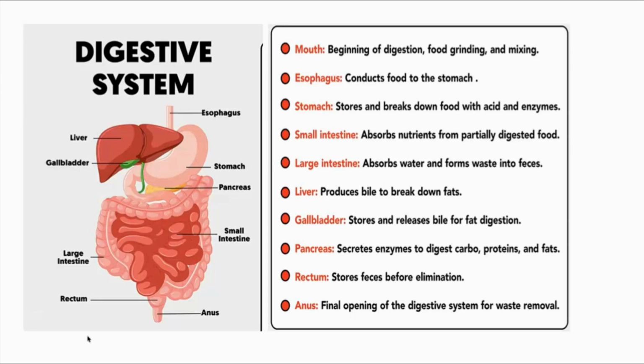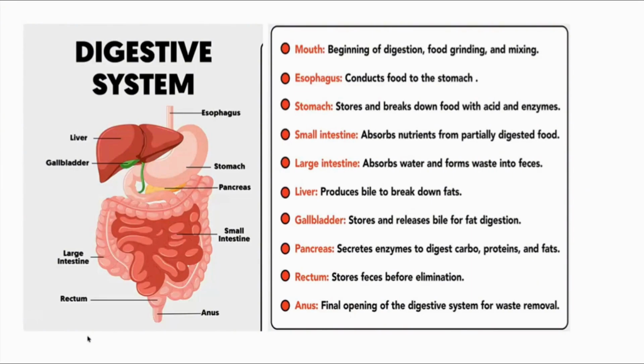Once it reaches the stomach, it stores and breaks down food with acid and enzymes. That is, a chemical reaction takes place in the stomach. Once mixed with enzymes and acids, it enters the small intestine. In the small intestine, nutrient absorption takes place from the partially digested food. Then it enters the large intestine. There it absorbs water and forms a complete waste.